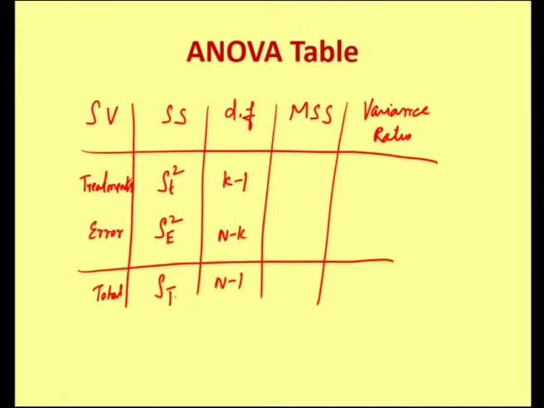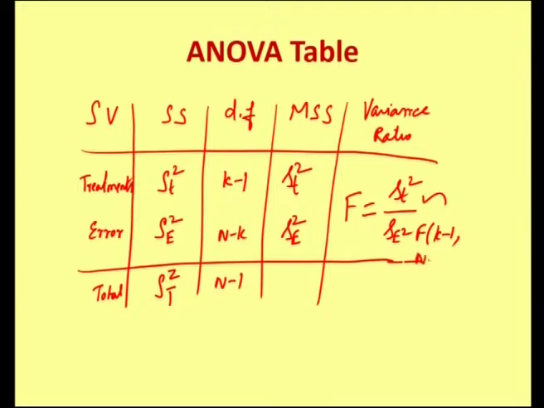Total sum of squares is denoted by capital ST squared, and the mean sum of squares, as I mentioned, is obtained by dividing the sum of squares by its respective degrees of freedom, and here we have the mean sum of squares due to error. Finally, the F ratio is defined by F equal to ST squared by SE squared. It follows the F distribution with k minus 1, n minus k degrees of freedom.